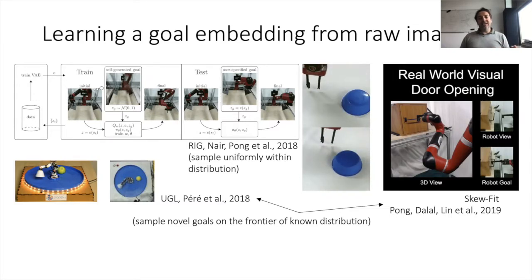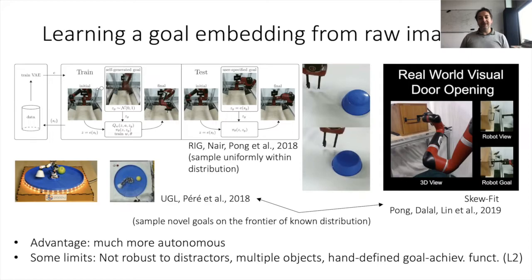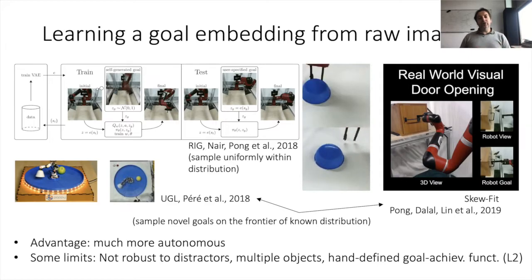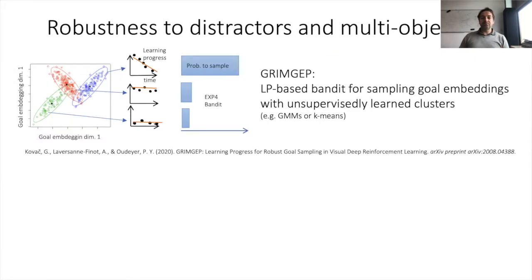The advantage is that it enables much more autonomy as compared to the systems before. Yet these systems were not robust to environments with distractors, or simply large environments with multiple objects, and had a predefined goal achievement function, a simple distance in the VAE embedding. So how to go beyond these limits?